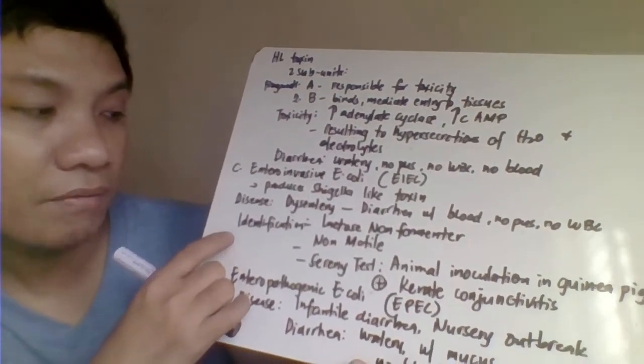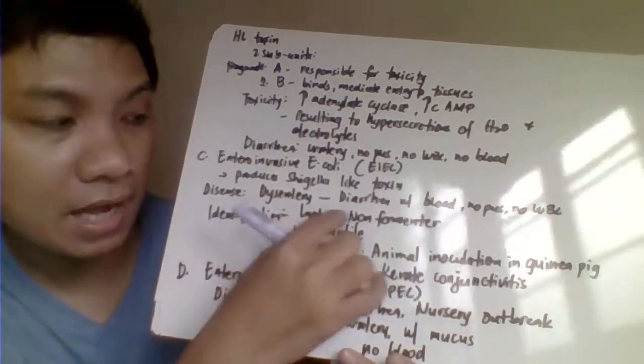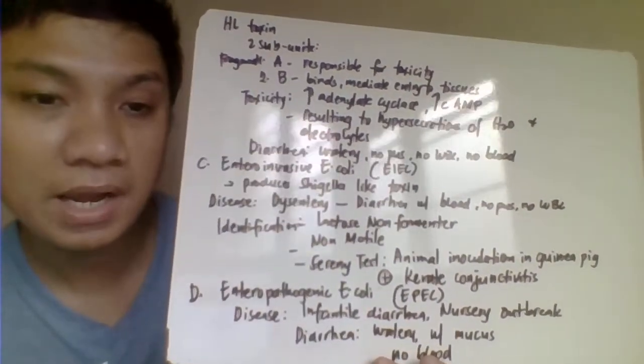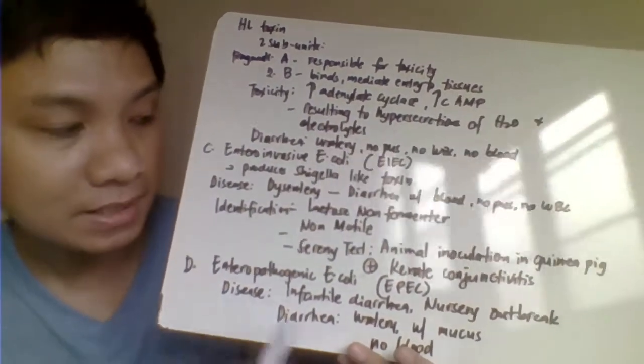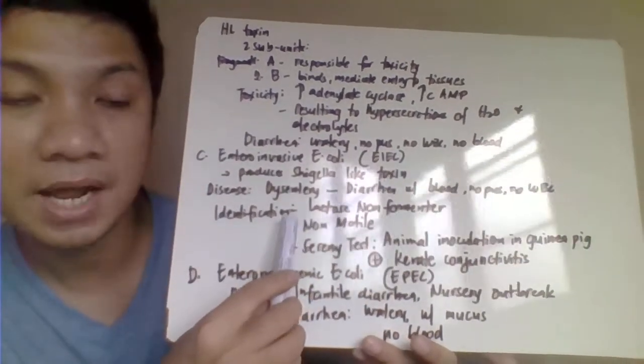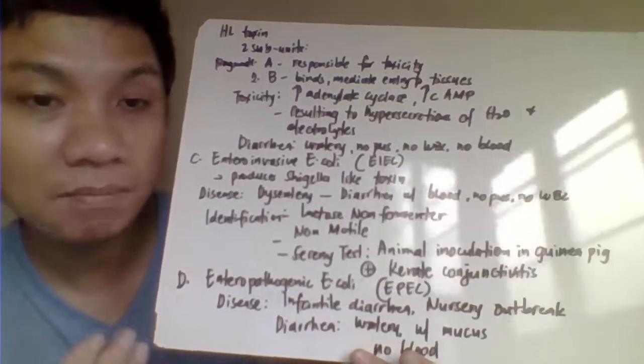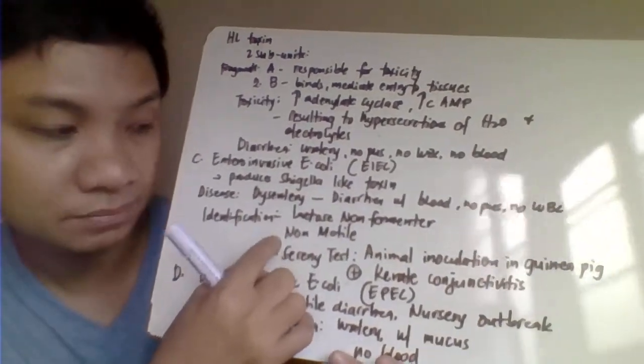Okay, another one, we also have identification, differentiating this one as a non-lactose fermenter. Remember, your E. coli is a lactose fermenter. This one is a lactose non-fermenter. Another one, it is non-motile. By virtue of the characteristic of our E. coli, E. coli is motile, but this one is non-motile.